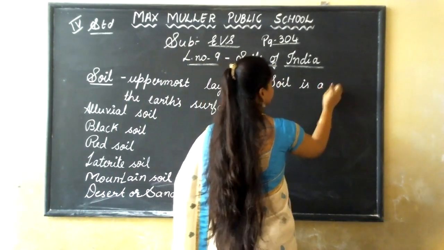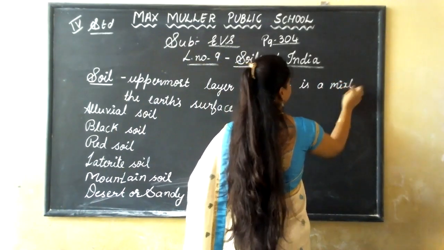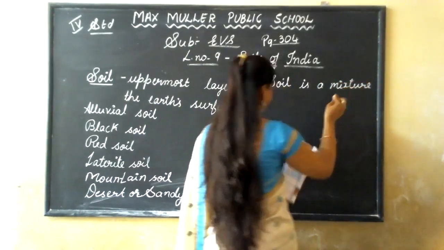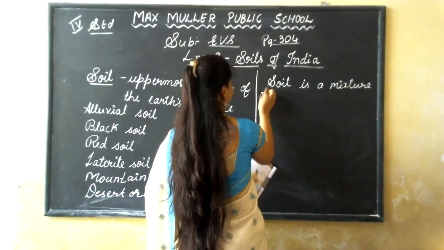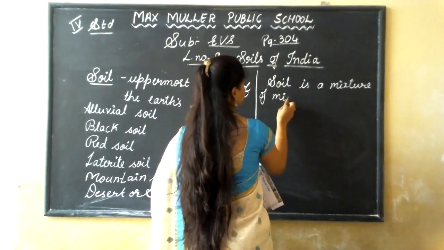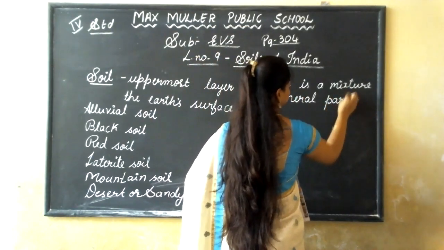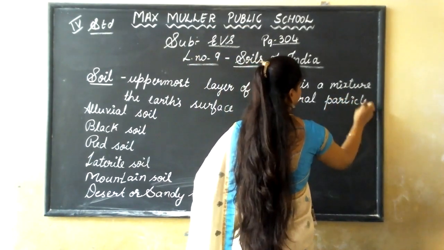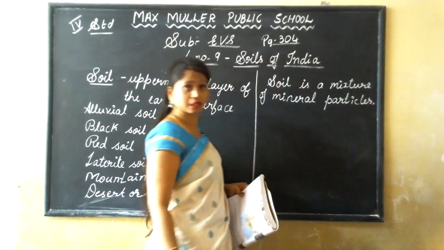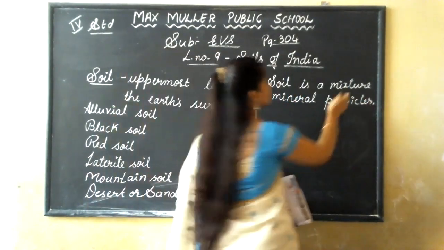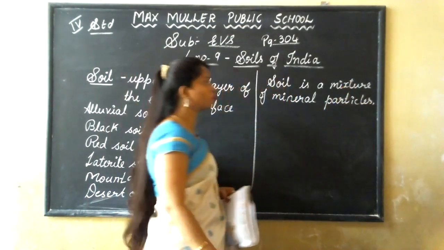Soil is a mixture of mineral particles. Soil is a mixture, M-I-X-T-U-R-E.